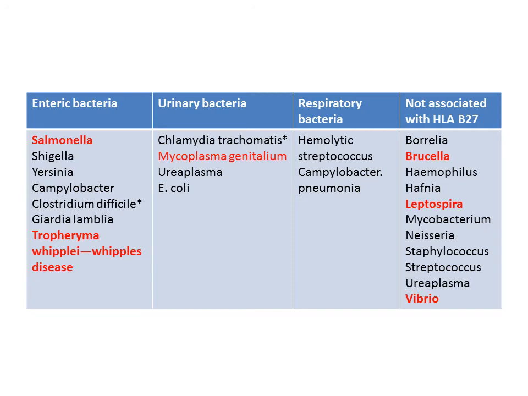Coming to the bacteria which are not associated with HLA-B27, these include Borrelia, Brucella causing brucellosis, where animal exposure can be a history, Haemophilus influenzae, Leptospira, Mycobacterium, Neisseria, Vibrio, and Staphylococcus and Streptococcus.